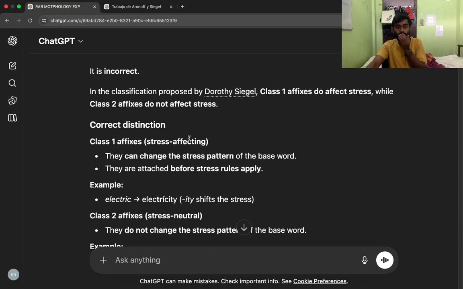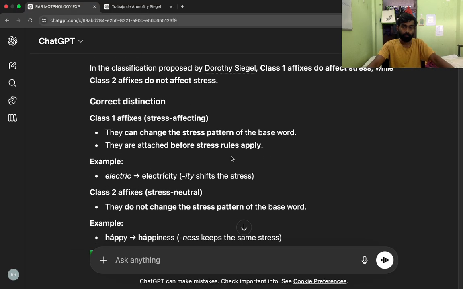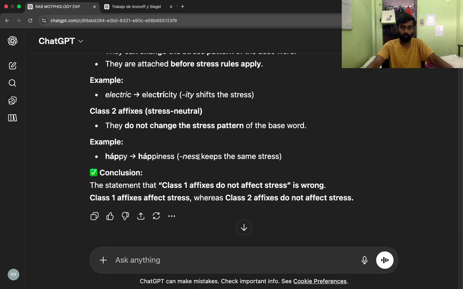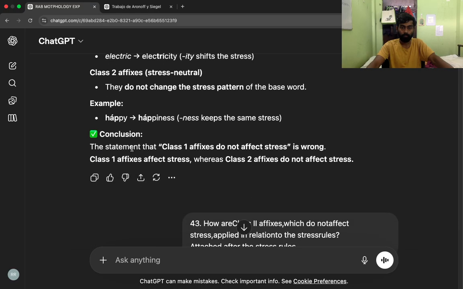Class 1 affixes, stress affecting. They can change the stress pattern of the base word. They are attached before stress rules apply. Example: electric, electricity, -ity shifts the stress. Class 2 affixes, stress neutral. They do not change the stress pattern of the base word. Example: happy, happiness, -ness keeps the same stress. Conclusion: the statement that Class 1 affixes do not affect stress is wrong. Class 1 affixes affect stress, whereas Class 2 affixes do not affect stress.